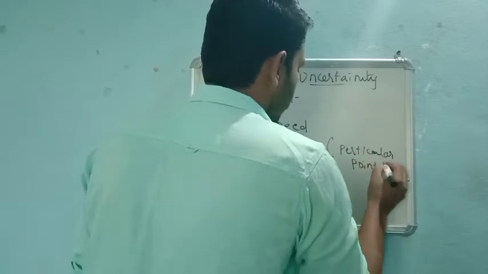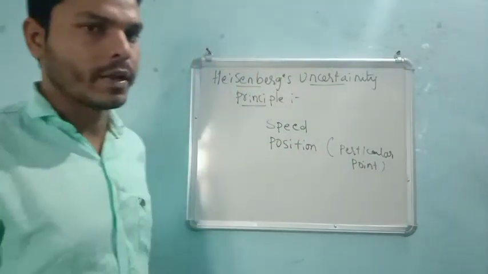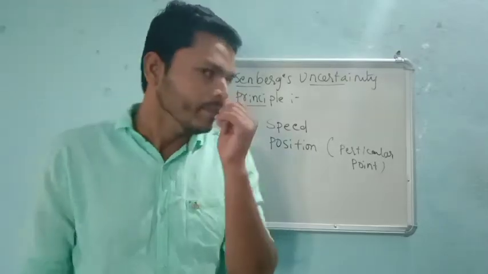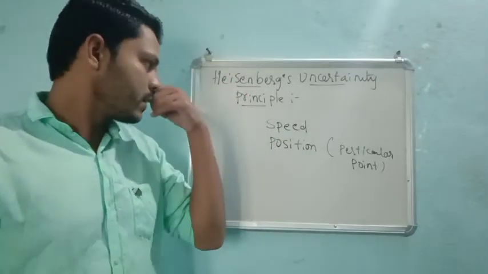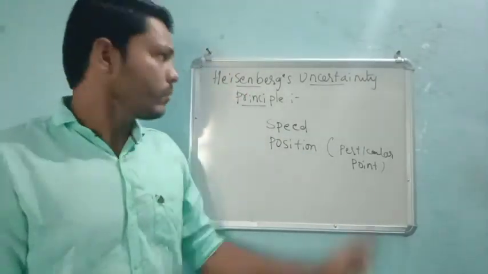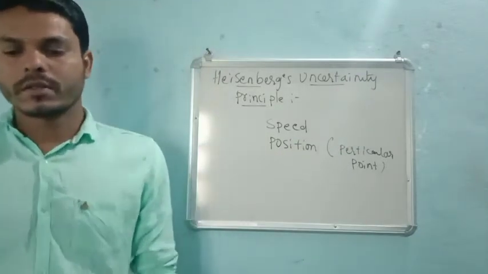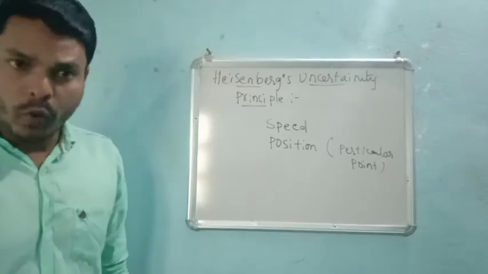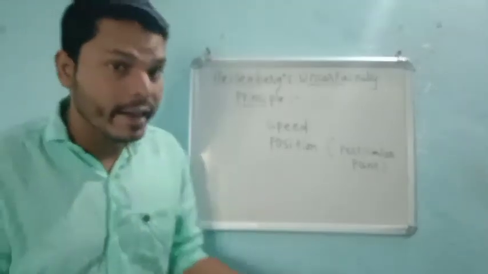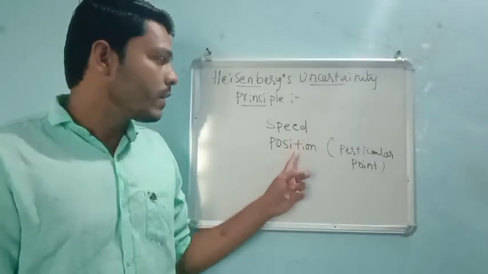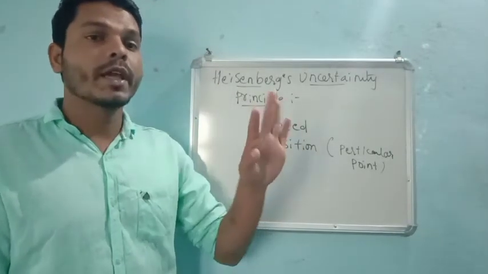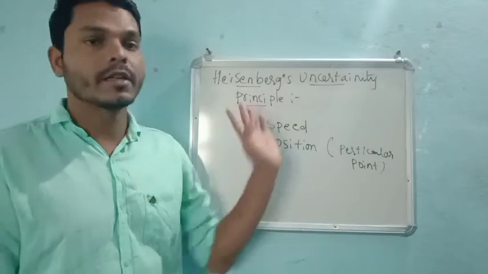Speed means distance traveled per second. In Heisenberg's principle, he talks about uncertainty. Uncertainty means that simultaneously, at a time, speed as well as position we cannot determine. That is the uncertainty.